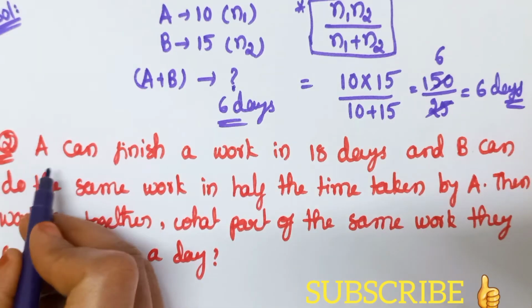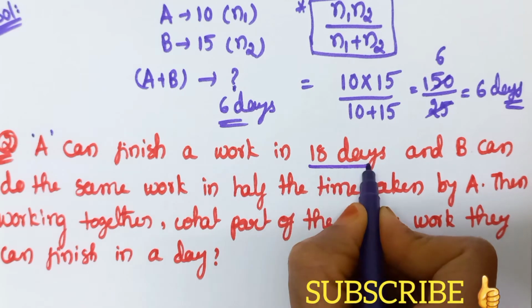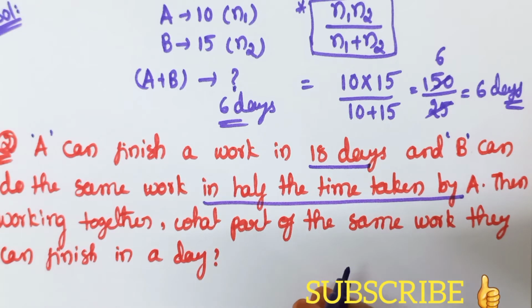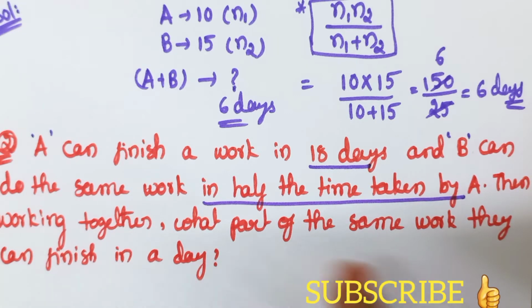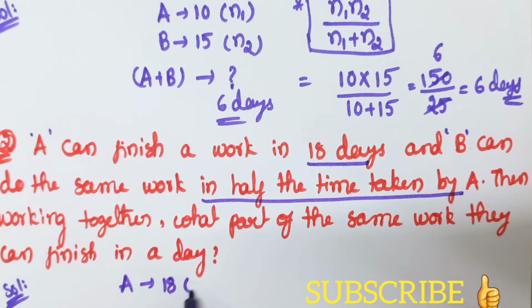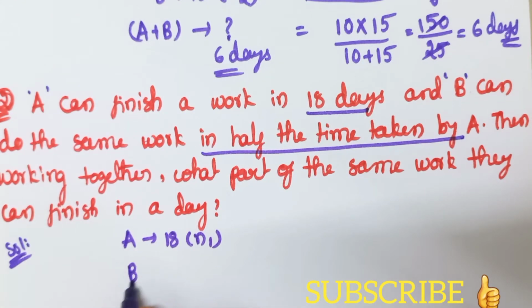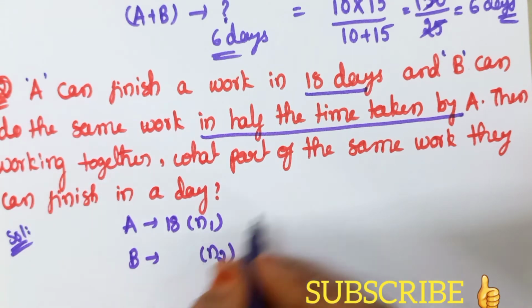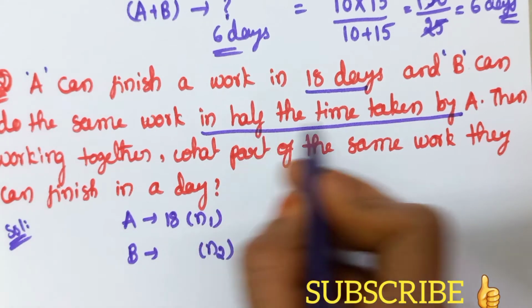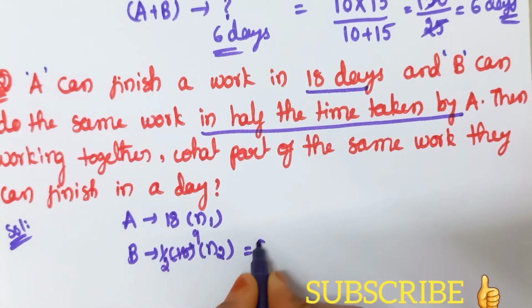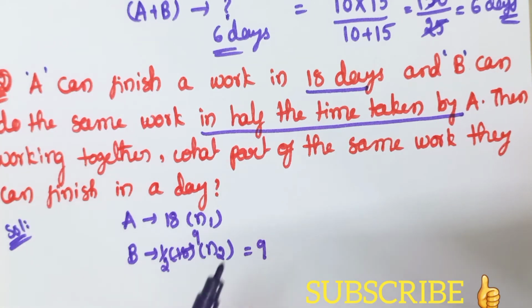So let us do one more problem based on the same model. Let us consider the second problem: if A can finish a work in 18 days and B can do the same work in half the time taken by A. Here they did not mention the number of days directly, but they have mentioned it in an indirect way that we have to understand. So A can do a work in 18 days, say this is N1, and B can take N2 days to complete the same work, and that N2 is specified indirectly, that is half the time taken by A, that means half of 18, which is 9 days. So N2 is 9 days. That we have to understand from the given statements.